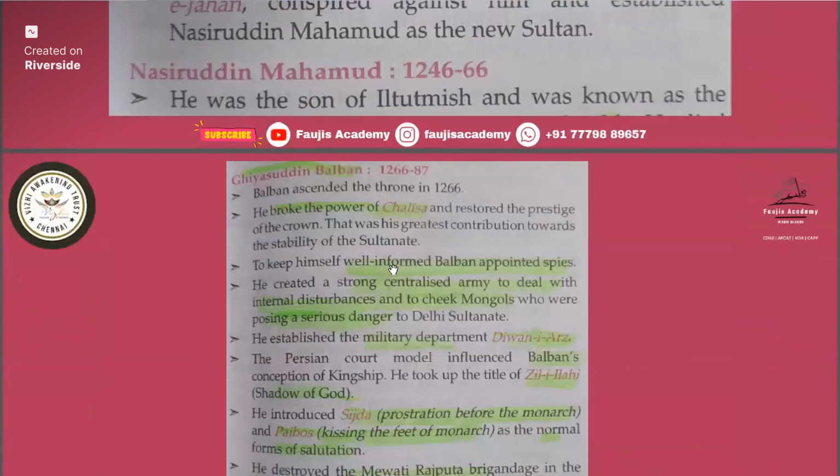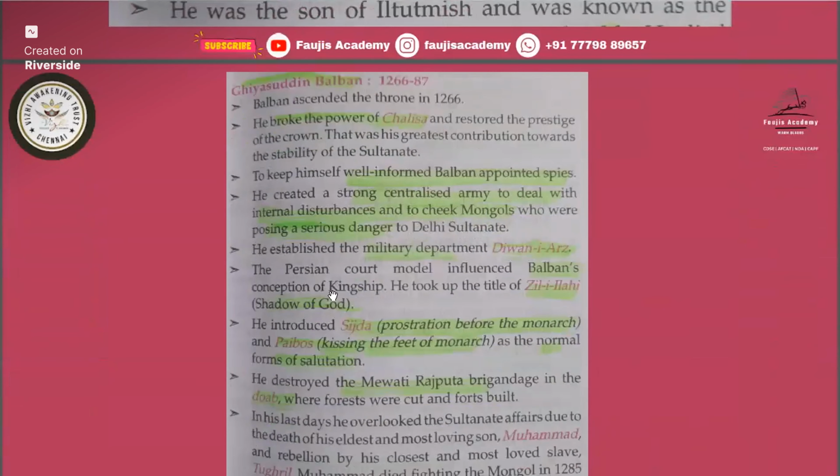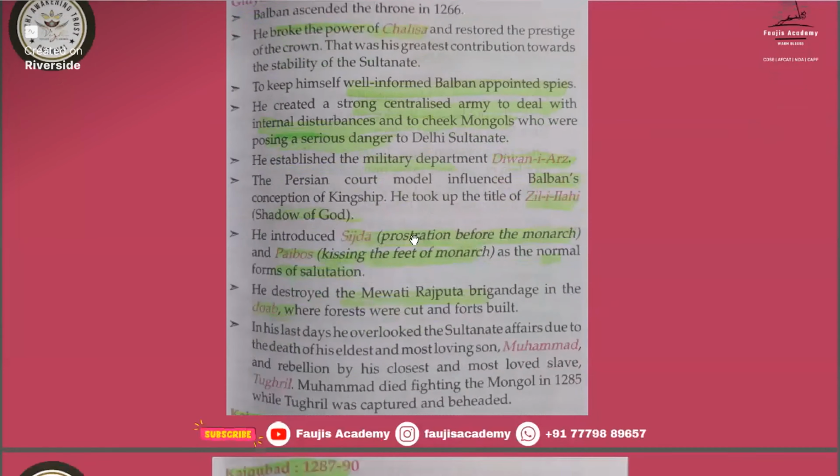To keep himself well informed, Balban appointed spies. So a spy system was started with Ghiyasuddin Balban. He created a strong centralized army to deal with internal disturbances and to check the Mongols, who were posing a serious danger to the Delhi Sultanate. Then he started the military department, Diwan-i-Arj. Remember this one: Diwan-i-Arj was the military department during Ghiyasuddin Balban's rule. He also took up the title of Jila Ilahi, title of God. So this title was given to Ghiyasuddin Balban.